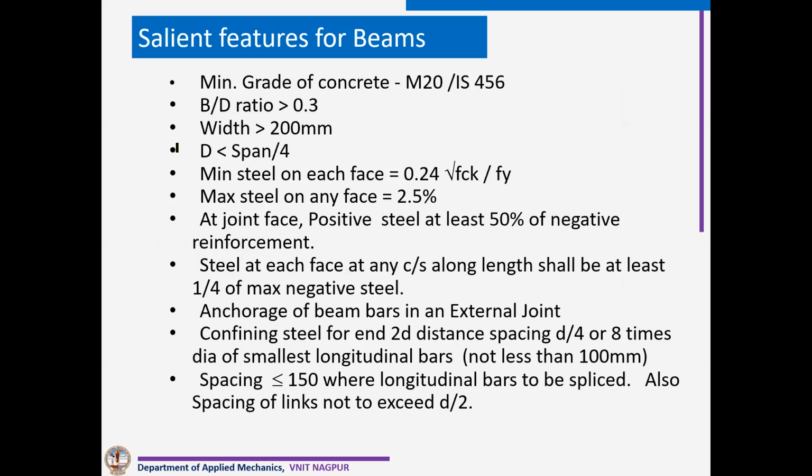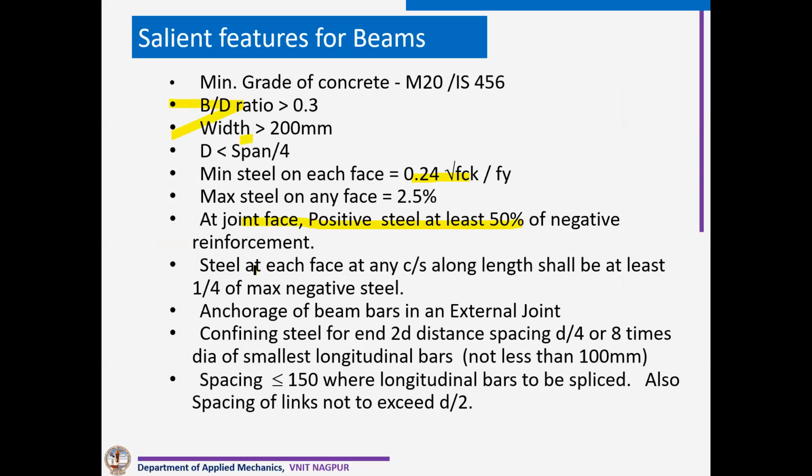So these are the salient features for beam. B by D ratio has to be more than 0.3. Width cannot be less than 200 mm. Minimum steel is 0.24 root fck by fy. At the joint, positive steel has to be 50% of negative reinforcement.